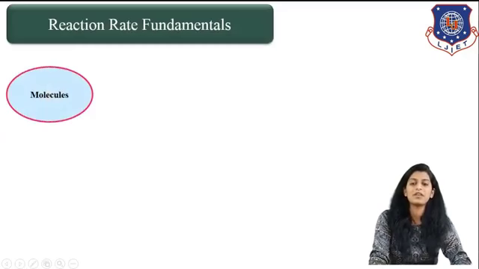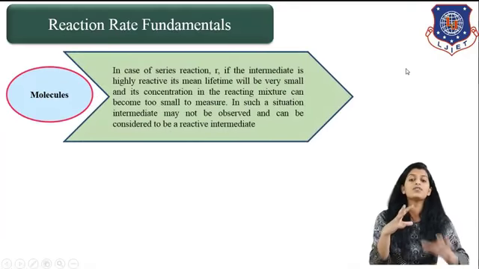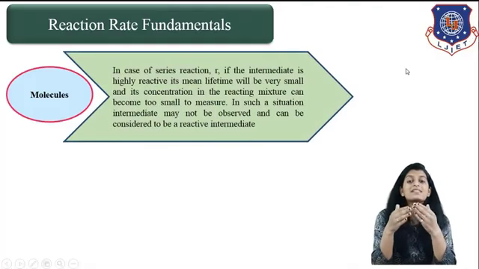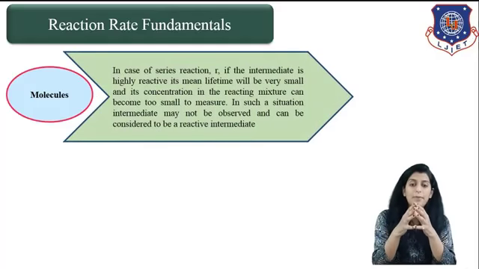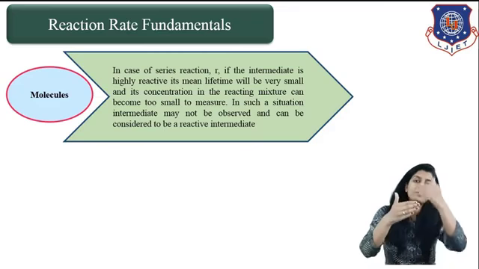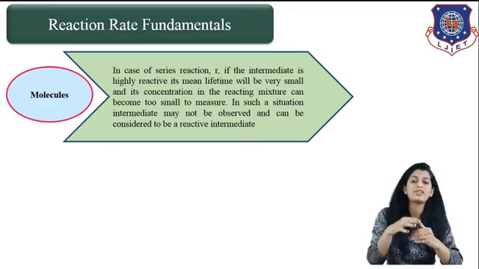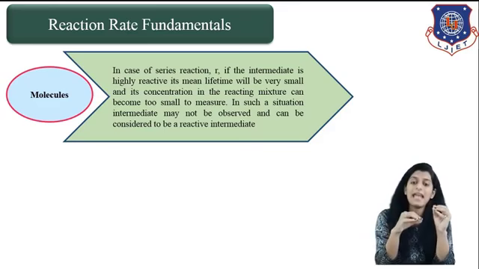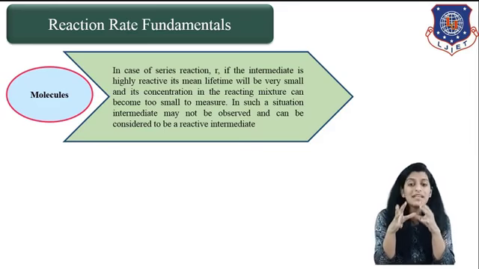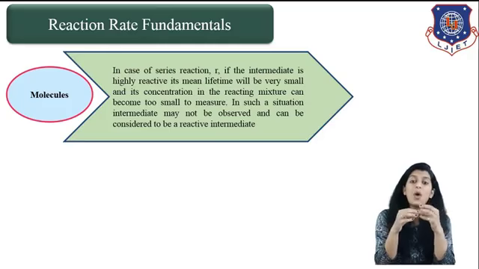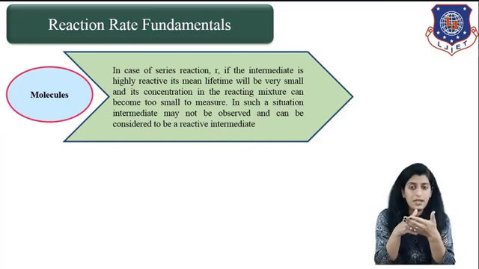The next category will be molecules. So what do we mean by molecules? Whenever there is a series of reactions happening, the intermediate which forms in that succession of reactions is highly reactive. It means that its lifetime is very short, and that's why it is quite difficult to measure it.